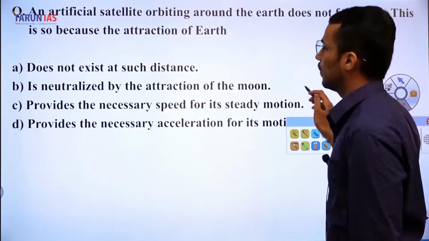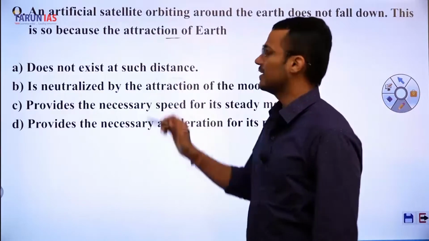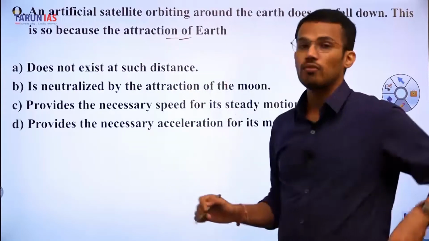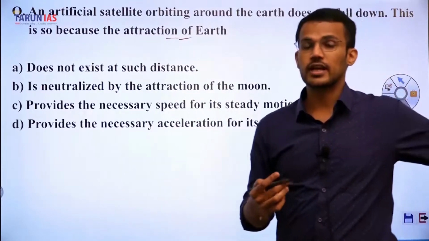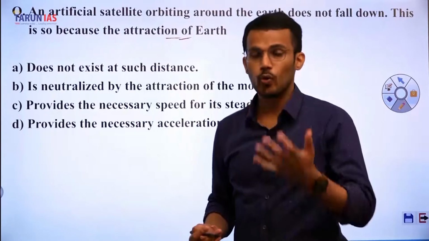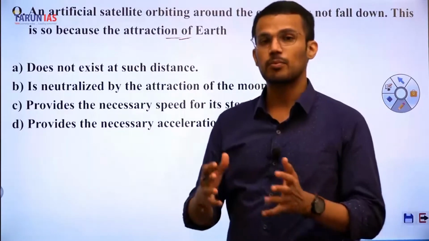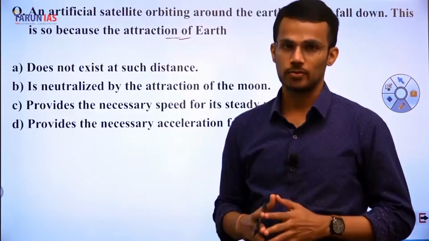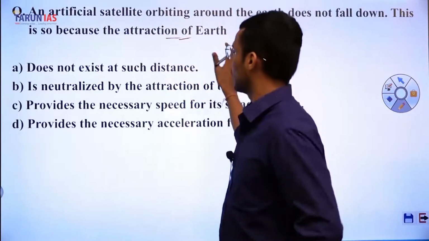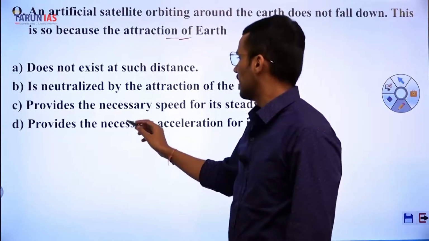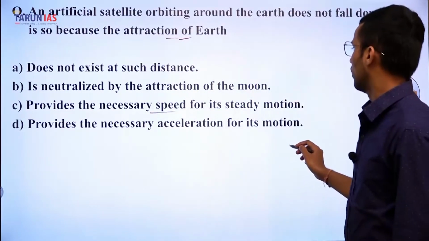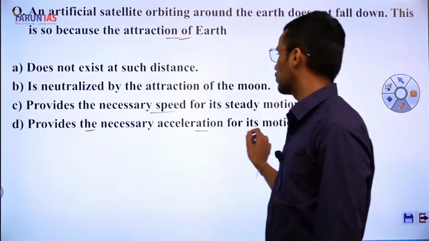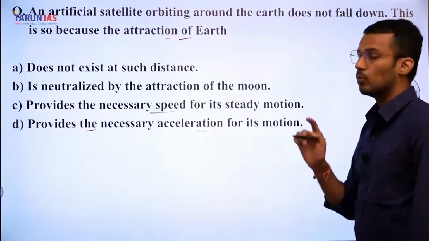This particular maintenance of orbit is possible because the attraction of the Earth, that means the gravitational pull, provides acceleration based upon which the satellite can remain in the orbit. So the attraction of the Earth provides the necessary acceleration for its motion.